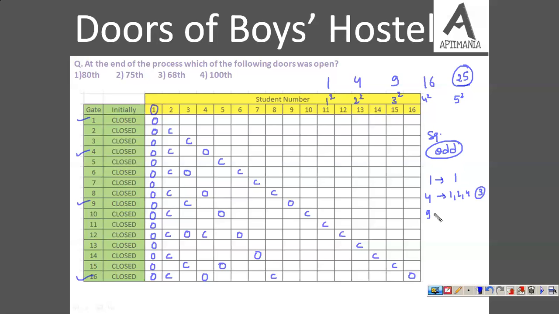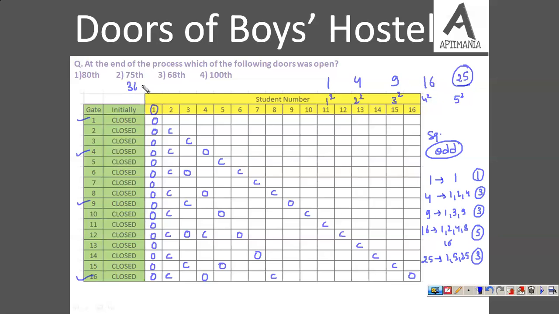For 9, how many factors do we have? 1, 3 and 9, again odd, we have 3 factors which is odd. Fine. For 16, let us check it out. So for 16 we have factors 1, 2, 4, 8 and 16, so basically now we have 5 factors which again is odd. For 25, the factors that we have are 1, 5 and 25, which again is odd.